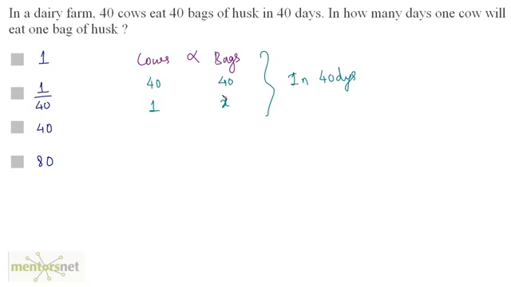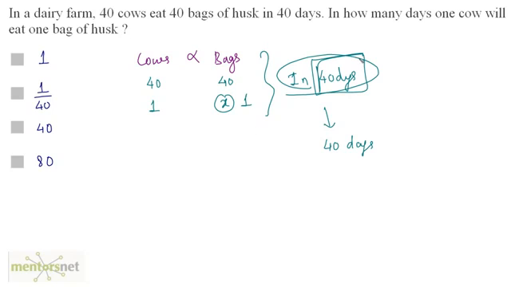Well, this will turn out to be 1, right? Because the upper terms are same. We have 40 cows, 40 bags. So one cow will require 1 bag. So one cow, 1 bag in 40 days. So the answer should be 40 days, isn't it? One cow requires 1 bag in 40 days. So that's our answer, option C.